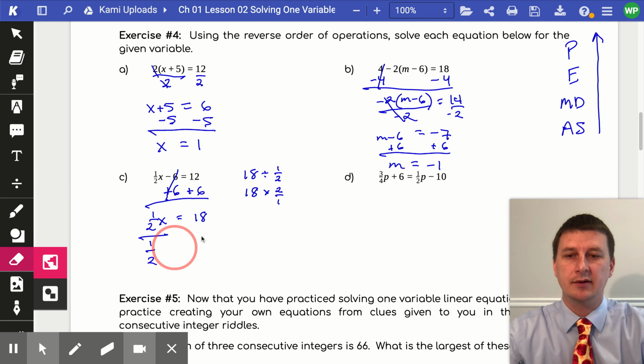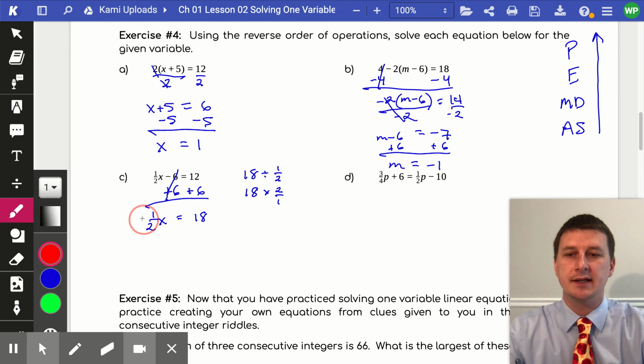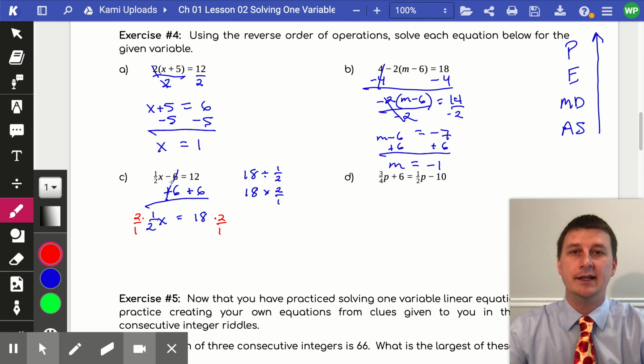So I'm going to actually erase this, and when I see a fraction, that's how I'm going to undo it in the future. So I'm going to multiply both sides here by 2 over 1. And in my opinion, that's a little bit easier than dividing by a fraction. So the 2 over 1 and the 1 over 2 cancel out, and I'm left with just x is equal to 18 times 2 is 36. And there's my solution there.